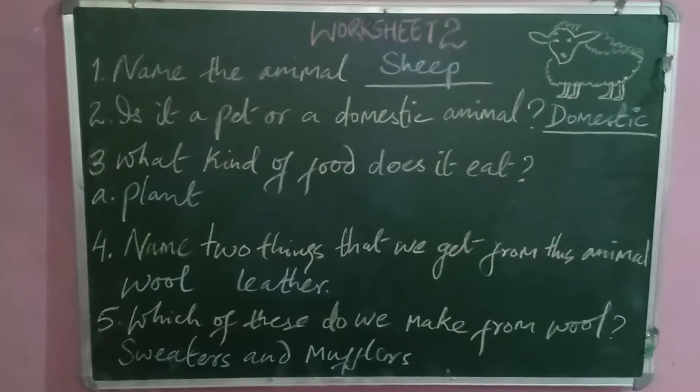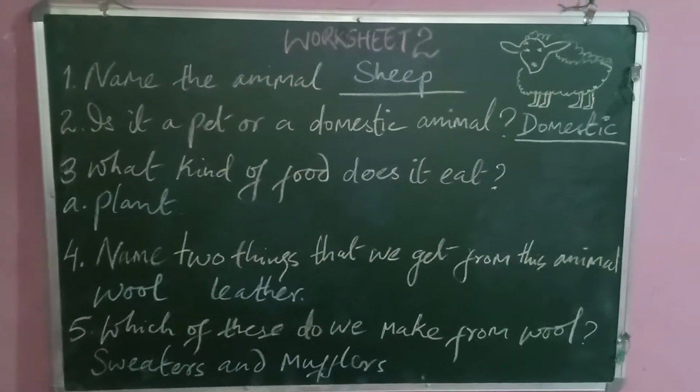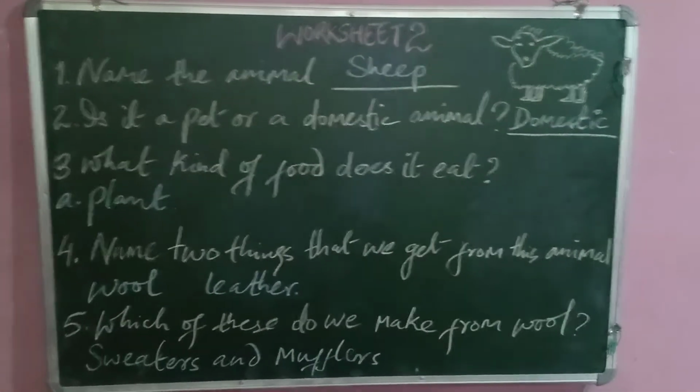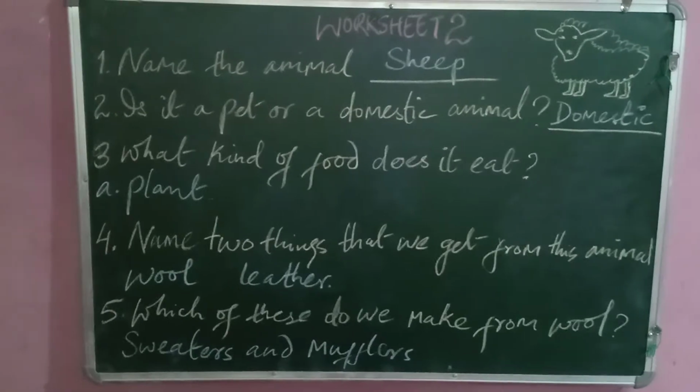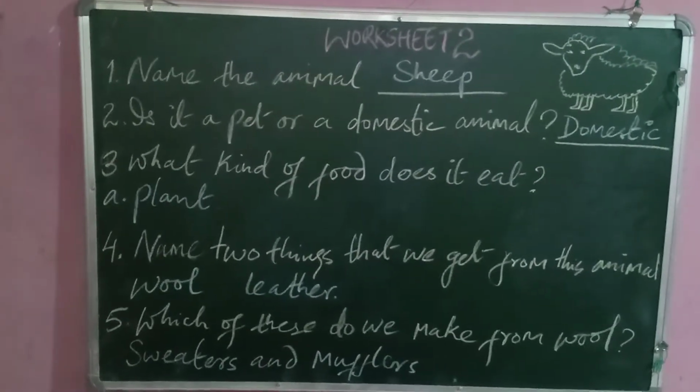Then what kind of food does it eat? We have 4 options here: plant, flesh of animals, dead animals, or all of this. So they eat only plants. So option A is the correct option.